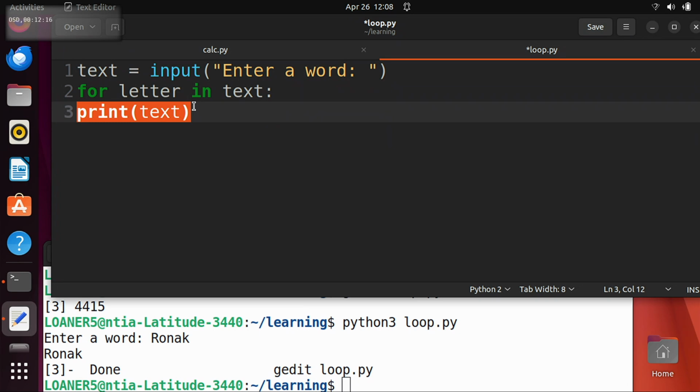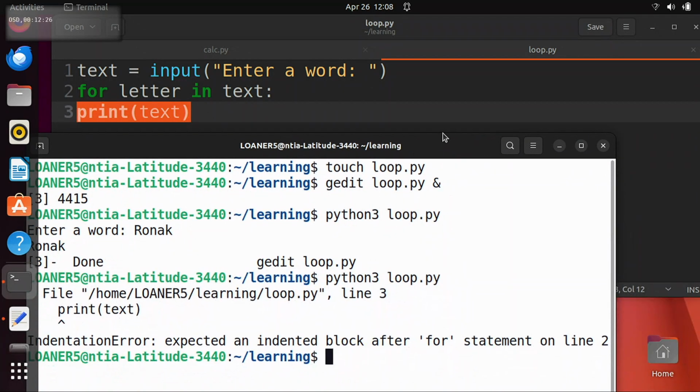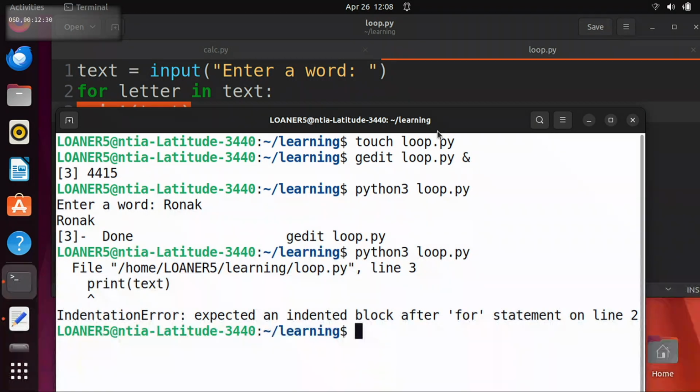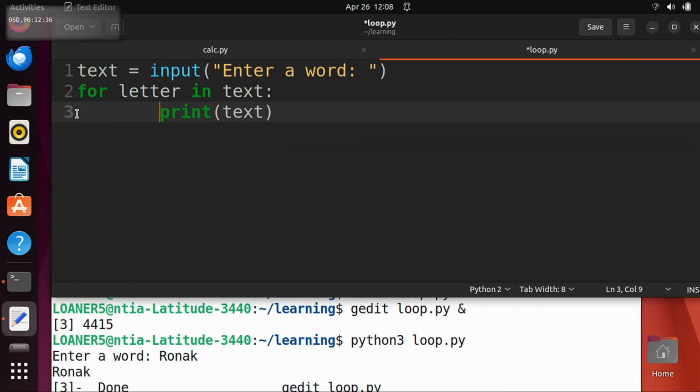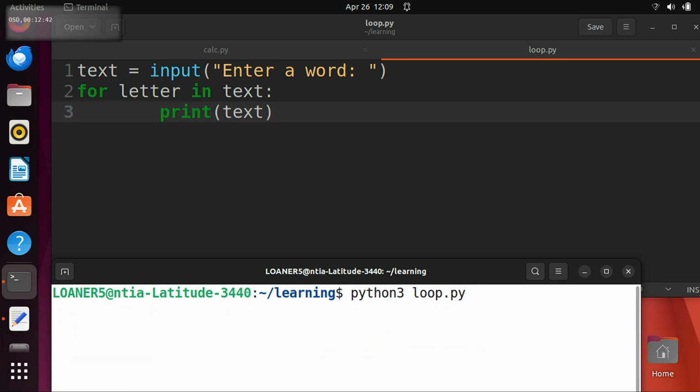Okay, what do we want to try first? Tabbed over or not tabbed over? Let's try not tabbed over. Okay. So when I run this, oh, sorry, it went off the screen. Oh, we got an error. And what does that error say? Look at the error. Indentation error. Good. So what should we try next? Let's try it with a tab. Question? Okay. If you have a question, always ask. And it should work.